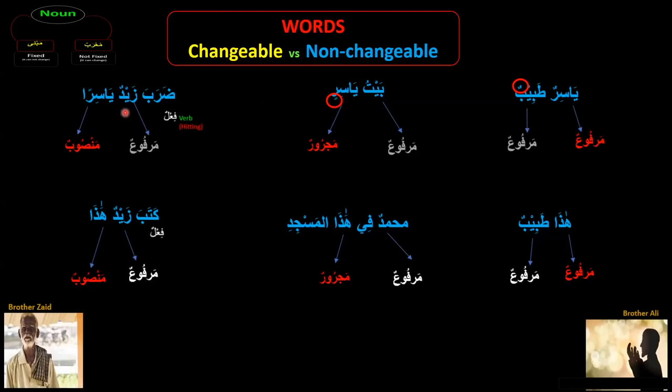Here in the verb, Daraba is the verb, as we've seen before. Zaid is the one who is hitting. Who is he hitting? He is hitting Yasir. So maf'ul, the object of the verb, is always mansub. So we can see Yasiran is mansub.